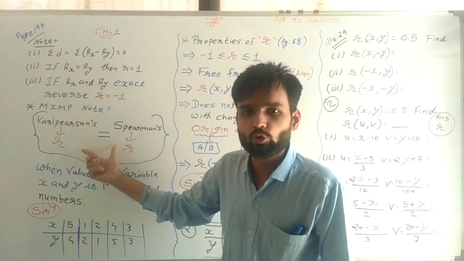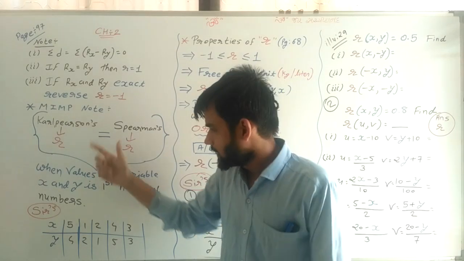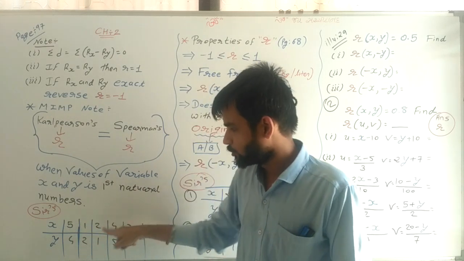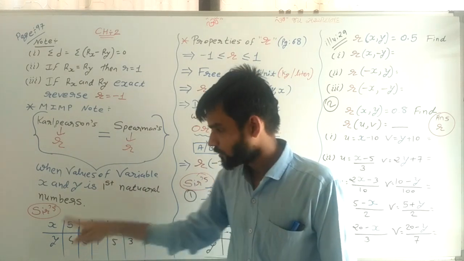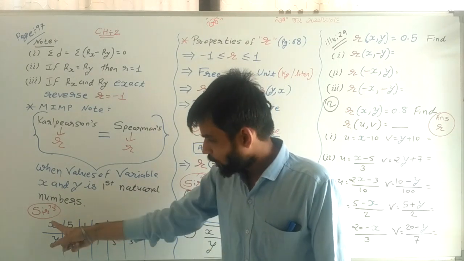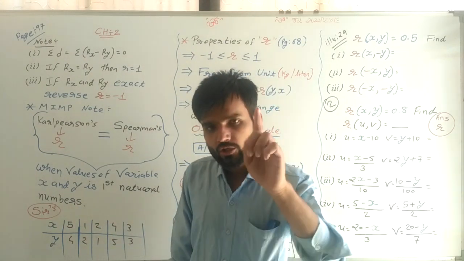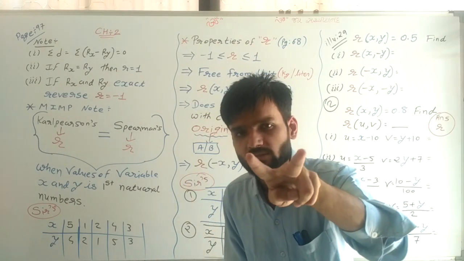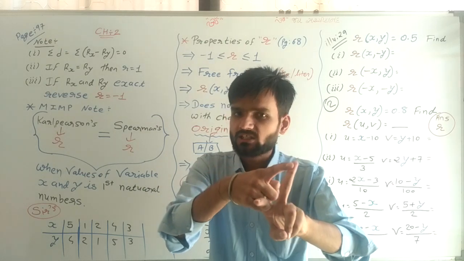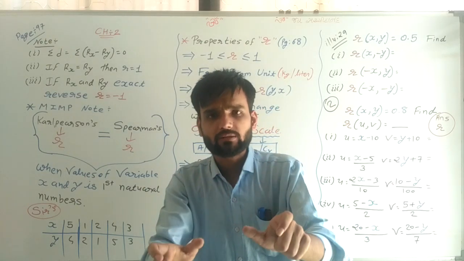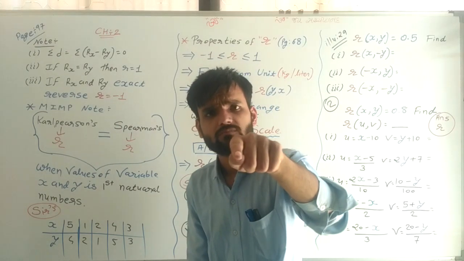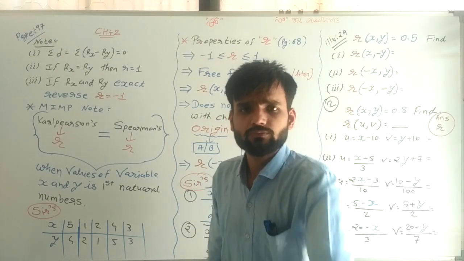To prove that these two are equal, here I have given you the sum: x is 5, 1, 2, 4, 3 and y is 4, 2, 1, 5, 3. Now solve this question by two methods, one Karl-Pearson method, second Spearman method. Then compare whether both are equal or not.